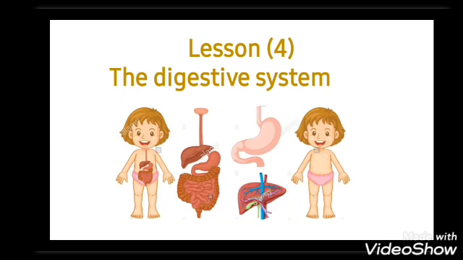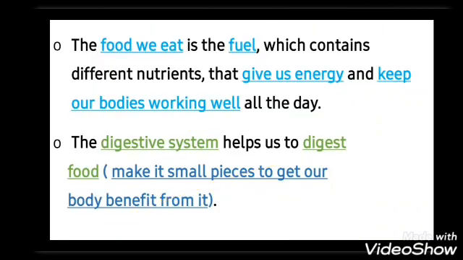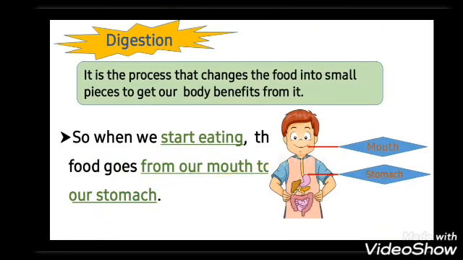Last video I talked about the digestive system. And I said that our body consists of different systems that work together, for example, the digestive system, the respiratory system, and the circulatory system. Each system has its specific function. For example, the digestive system helps us to digest the food or makes the digestion process.